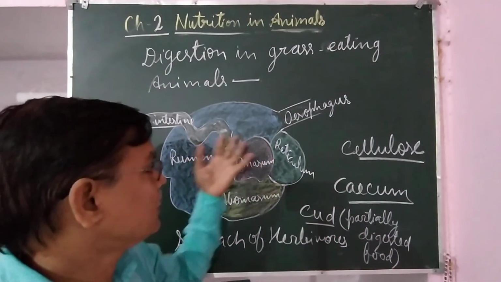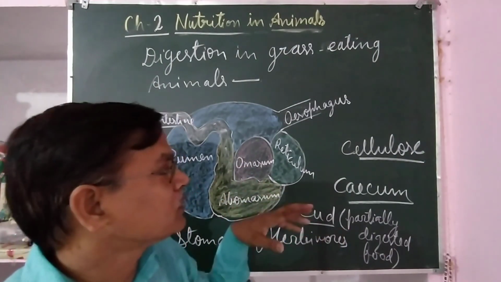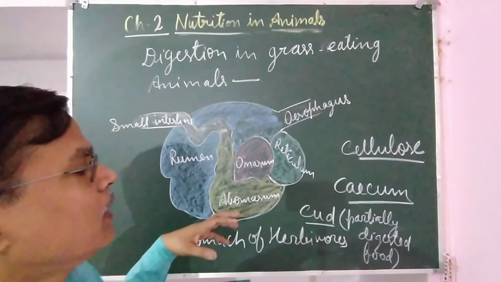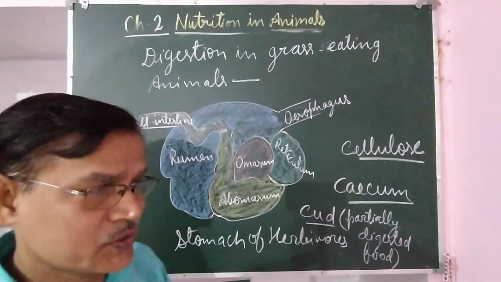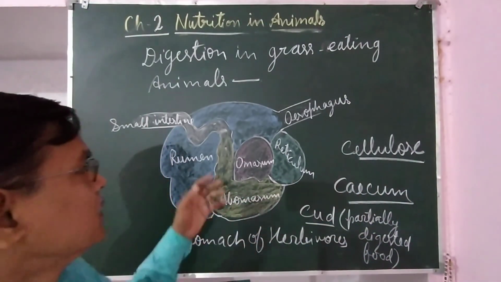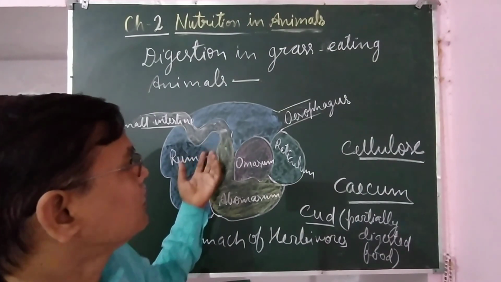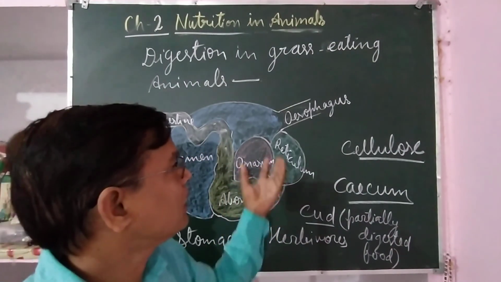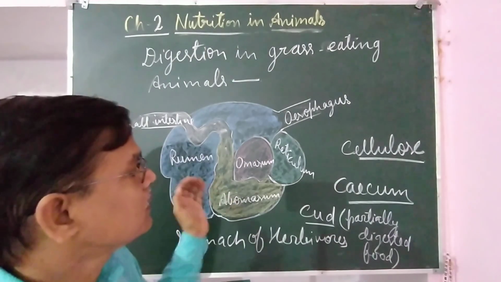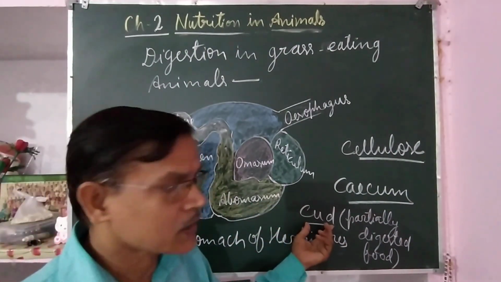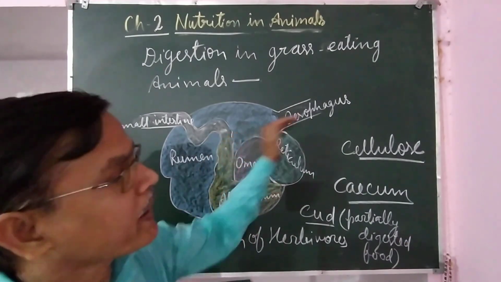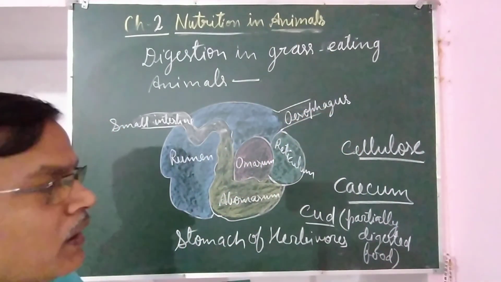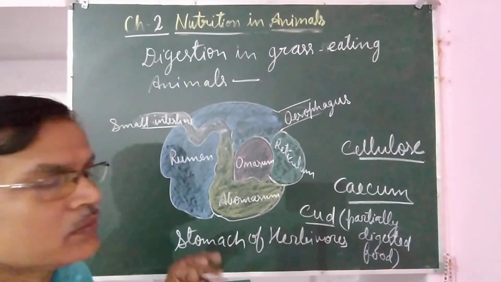From the rumen, the food again comes to their mouth, their buccal cavity. When after eating they come to rest, at that time the small ball of food that they have swallowed comes back in the form of cud. That is partially digested food that comes back into their buccal cavity, and they slowly chew it.